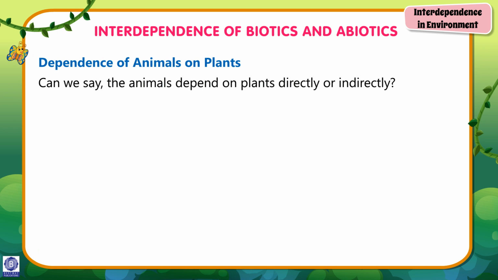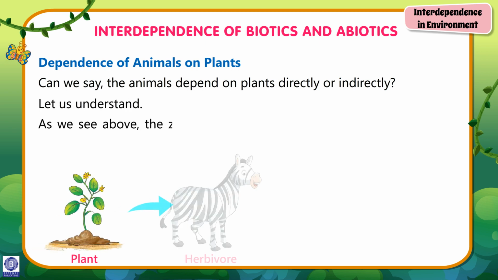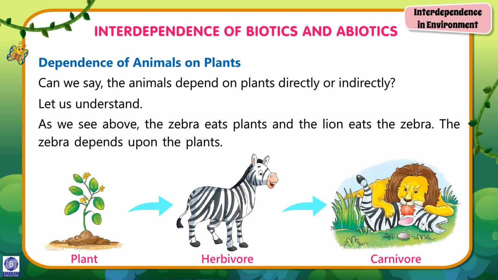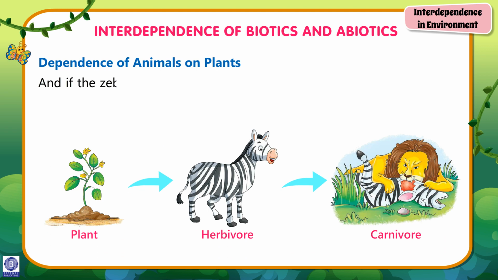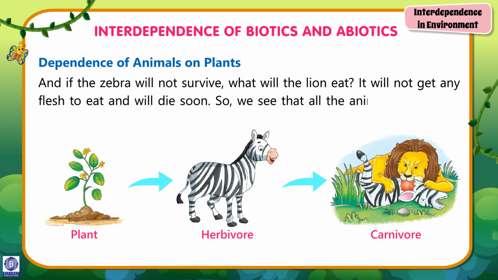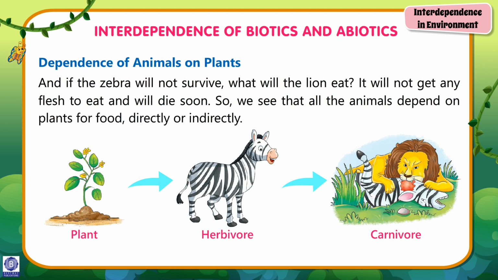Can we say the animals depend on plants directly or indirectly? Let us understand. As we see above, the zebra eats plants and the lion eats the zebra. The zebra depends upon the plants. If there are no plants, the zebra will not survive. And if the zebra will not survive, what will the lion eat? It will not get any flesh to eat and will die soon. So we see that all the animals depend on plants for food, directly or indirectly.